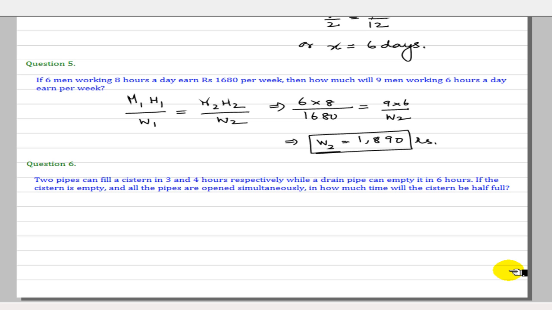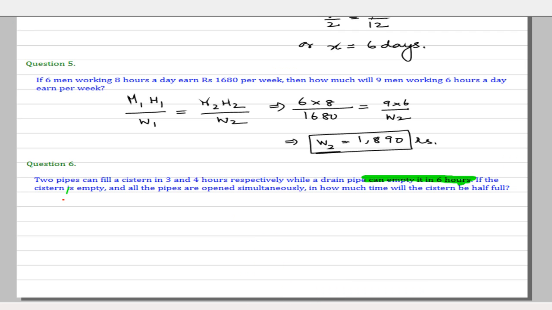So now let us come to the sixth question. Two pipes can fill a cistern in 3 hours and 4 hours respectively, while a drain pipe can empty it in 6 hours. So how do you empty an object? That is the reverse work done. Okay, emptying work. So if the cistern is empty and all the pipes are opened simultaneously, in how much time will the cistern be half full? So here we know that we can consider that there are 3 pipes here.